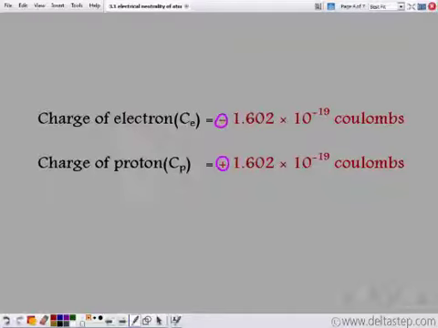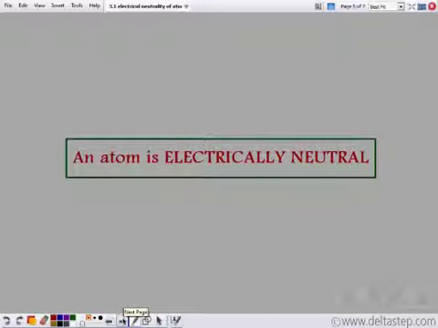If you observe here, you see that the magnitude of both the charges is the same. They're just opposite in sign, because we know that the electron is negatively charged and proton is positively charged. That is why we have a plus sign here and a minus sign here. But the magnitude of both the charges, that is the charge of proton and that of electron, remains the same. When experiments were performed, it was found that the atom is always electrically neutral.